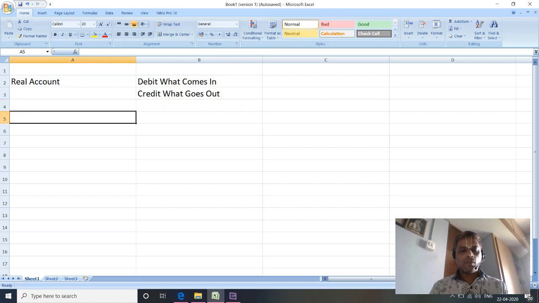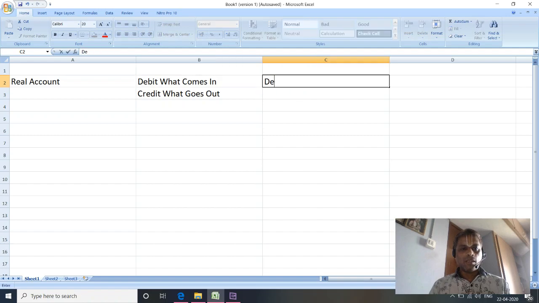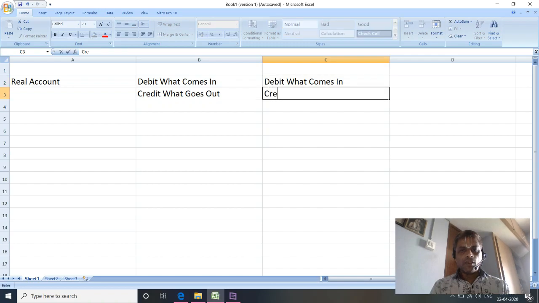Let's first learn this golden rule by heart, because this is going to be the basics for future classes, and anyone who wants to do well in accounts should know the three golden rules by heart. So let me repeat it one more time. The real account golden rule is debit what comes in and credit what goes out.